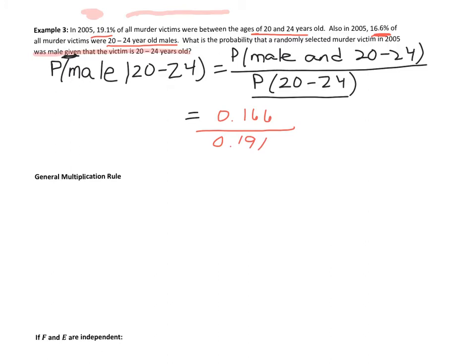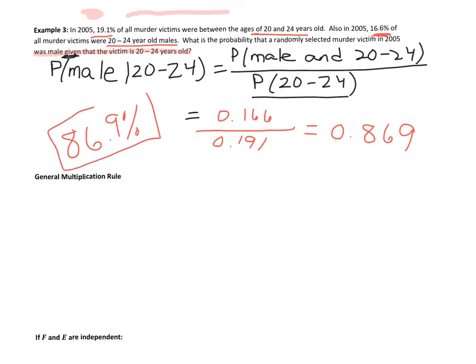In this example, we're using our probability formula versus our number formula like in the previous example. And then we actually have all this information, so we put this in our calculator and we get our solution for this problem. Again, I always like to put it back in the same format it was given to us. So I'd say that 86.9% of all the murder victims between 20 to 24 years old were male. Something's going on there, because we know that only about 50% of the population is male. So that's high for that demographic.